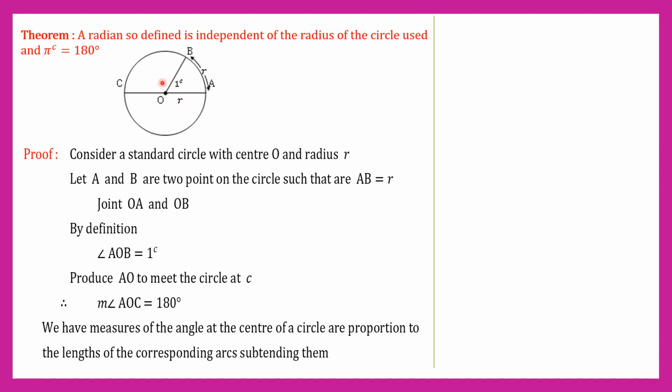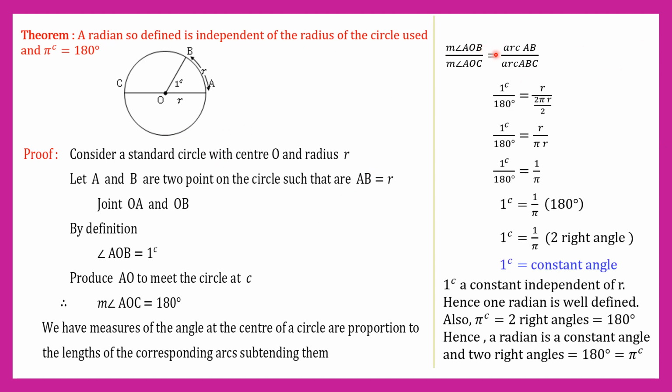Then, measure of angle AOB subtends arc AB. Also, measure of angle AOC subtends arc ABC. Angles are proportional to their arc lengths. Therefore, measure of angle AOB divided by measure of angle AOC is equal to arc AB divided by arc ABC. Measure of angle AOB by definition is 1 radian. Measure of angle AOC, a straight angle, equals 180 degree.